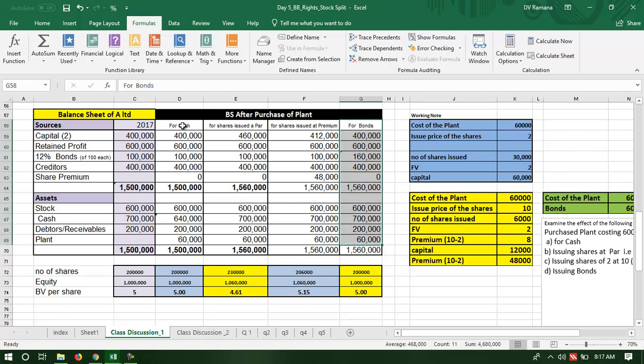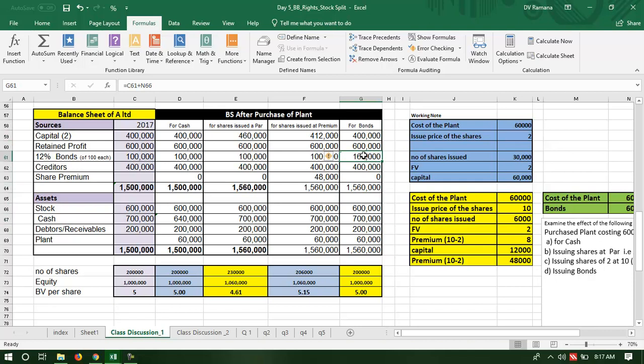One has resulted in a decrease in cash, another has resulted in an increase in capital only, and in this case the equity has increased because of the capital and premium, and in this case no change in the capital, no change in the retained profit, no change in the premium, but the bonds or the liability has gone up.